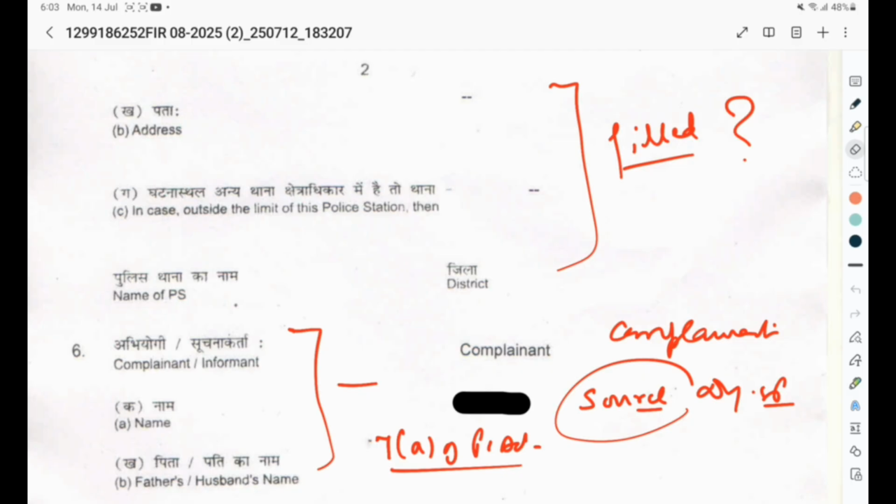So we have to read the FIR more effectively, not from the eyes of our advocate, but from our own eyes. When you have tried your best for the job, as per your own conscience and discretion, this time we are going to lose our job. So we have to work more emphatically, more sincerely, but not in public, but alone.